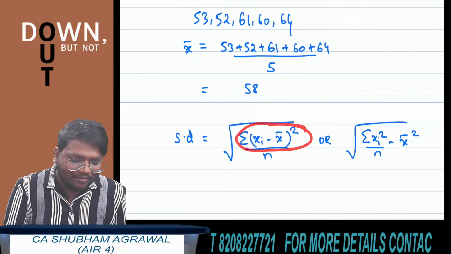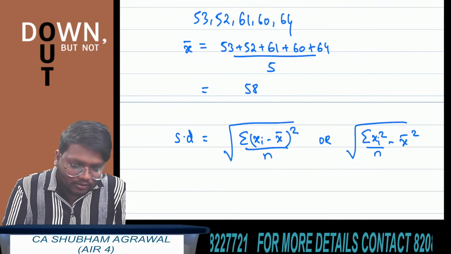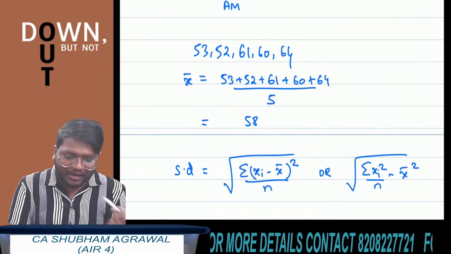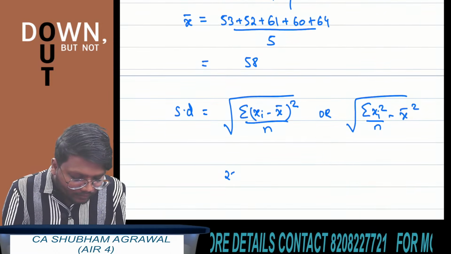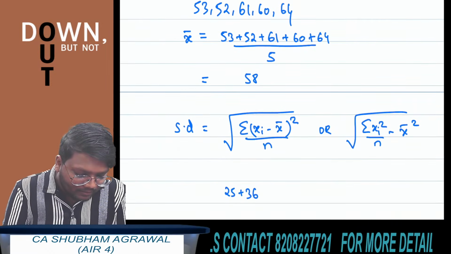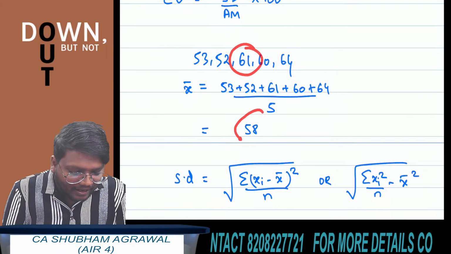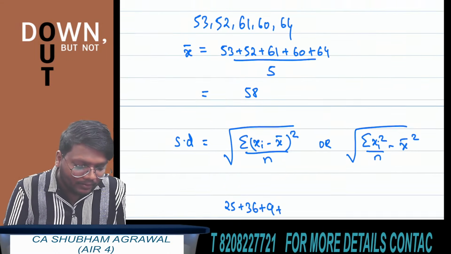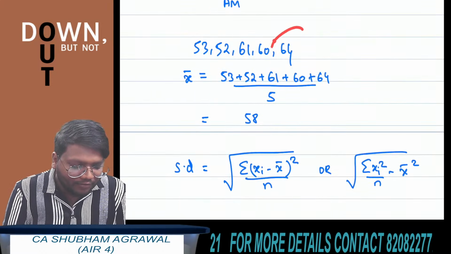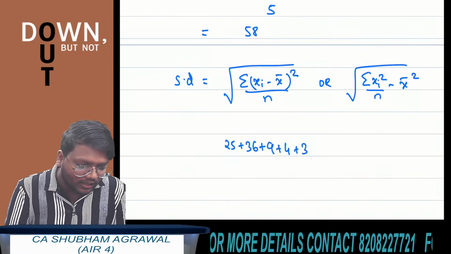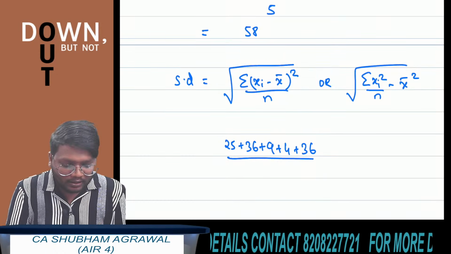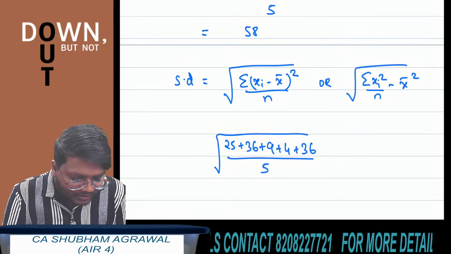So summation of xi minus x bar whole square. How to find this? The first observation is 53 and x bar is 58. So 53 minus 58 is minus 5, and minus 5 square is 25. Plus, 52 minus 58 is minus 6, and its square is 36. After this, 61 minus 58 is 3, and 3 square is 9. Then 60 minus 58 is 2, and 2 square is 4. And 64 minus 58 is 6, and 6 square is 36. This is summation of xi minus x bar whole square. And the value of n is 5, and this complete thing is in square root.